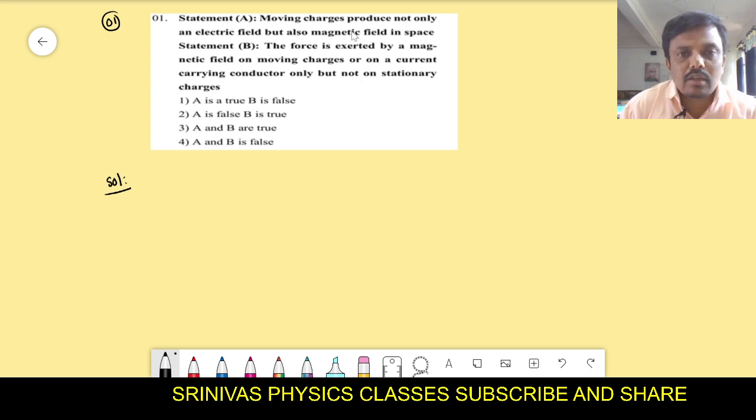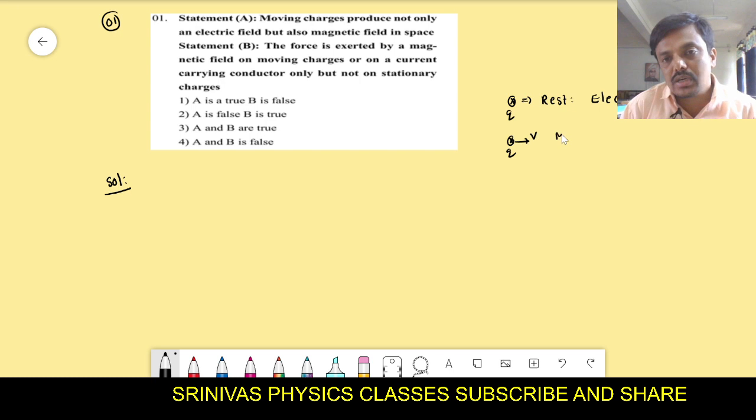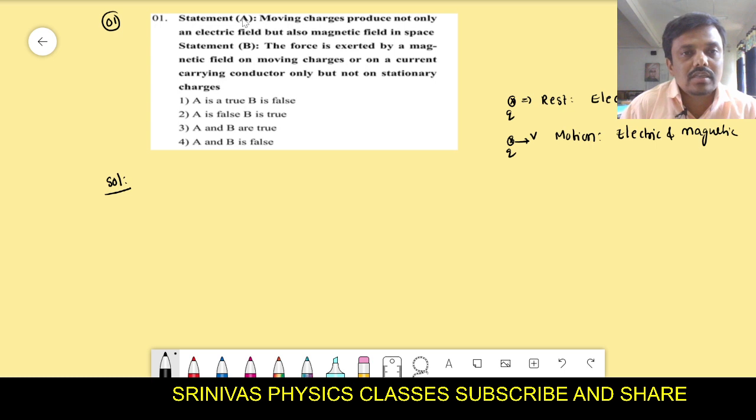Statement A is that the moving charge can produce not only electric field but also magnetic field. Means if the charge is at rest, it can produce only electric field. But if the charge is in motion, the moving charge can produce the electric and magnetic fields. It is the true statement. That means statement A is true.